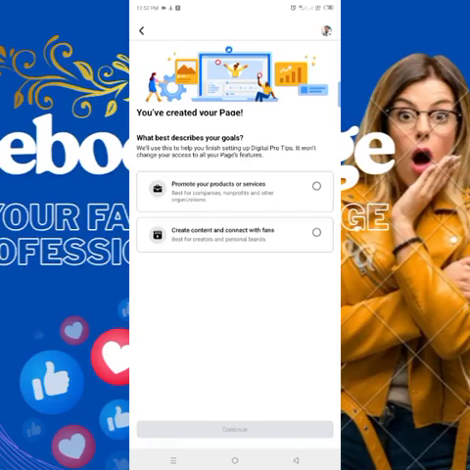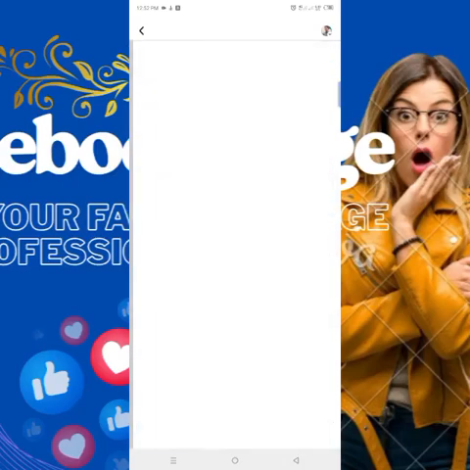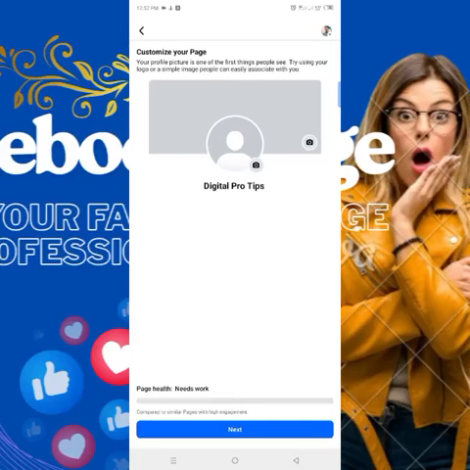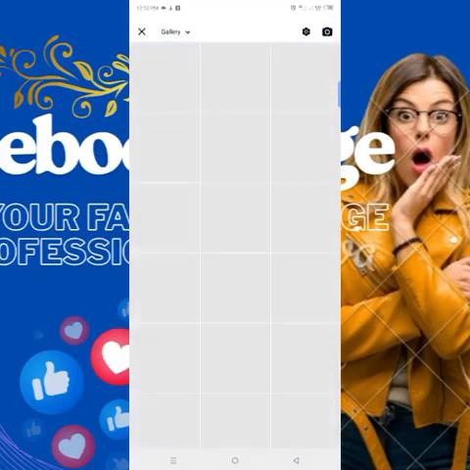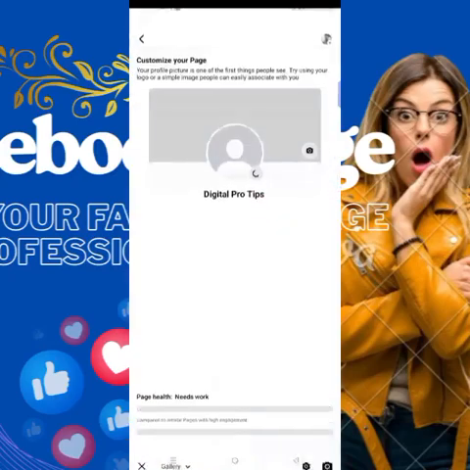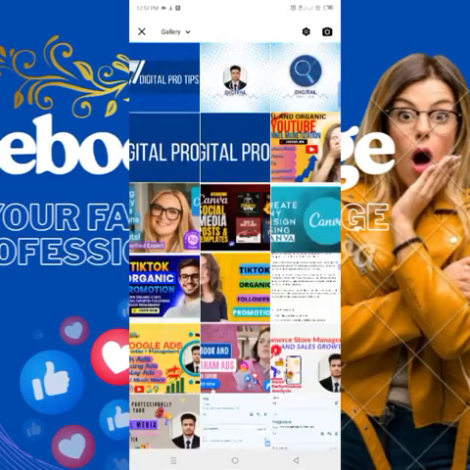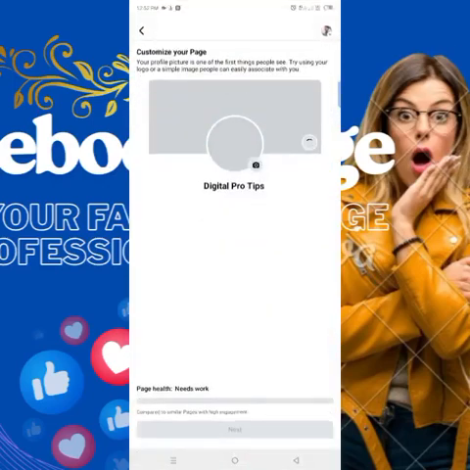Now here you can see two options. The first is promote your products and services, and the second is content creation and connect with fans. I will use the second one here because I will upload videos here and connect with different fans. You can choose any option from here according to your need. After that, you can see that the page name is almost ready.